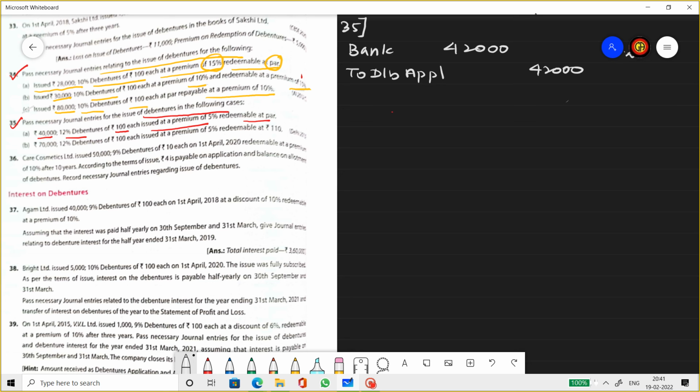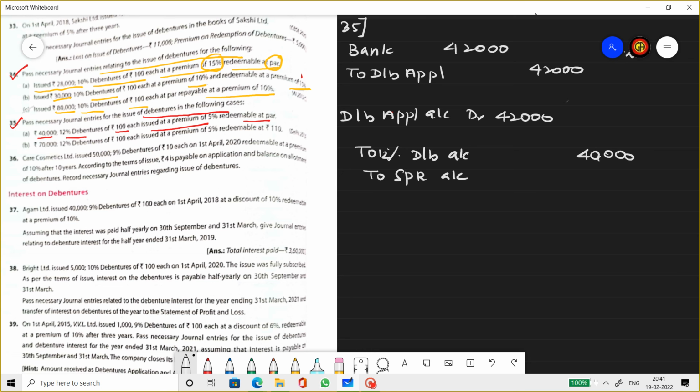And then the transfer entry. Debenture application account debit to 12 percentage debentures account, to issue at premium, so SPR account. 42,000 received, of which 40,000 will go to debenture account and 2,000 is the SPR. And it is redemption at par, there is no loss there.